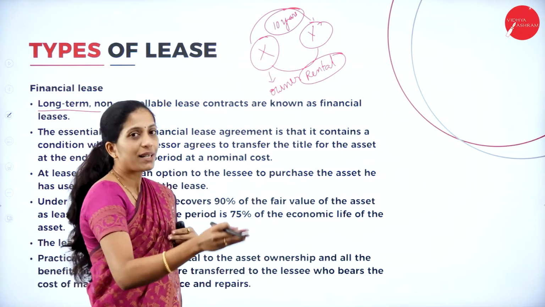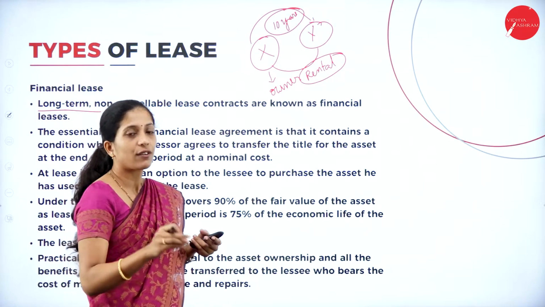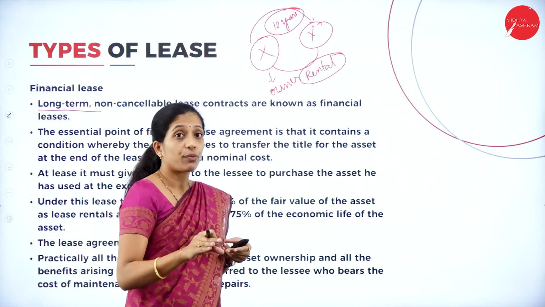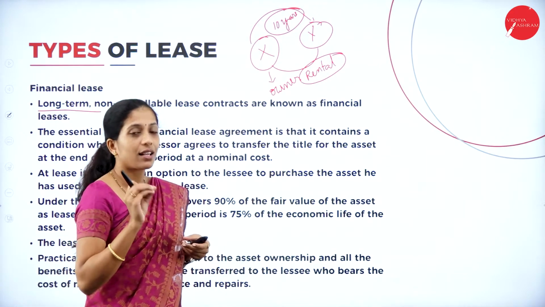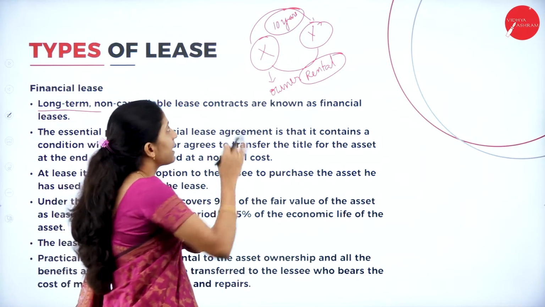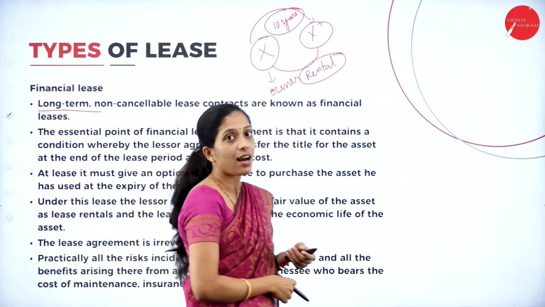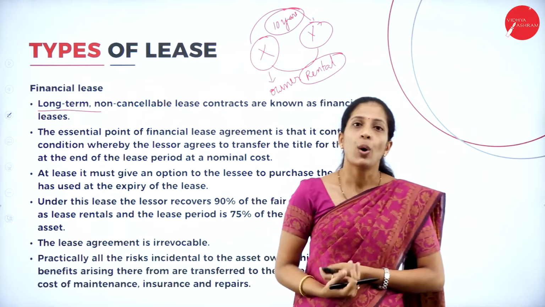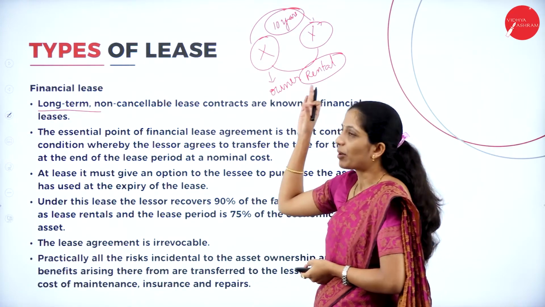The asset will be transferred to the user of the asset for a certain period of time, for which Y has to pay a certain amount, which is called lease rent. So after 10 years, Y will return that asset to X, the owner of the asset. So this is about leasing.